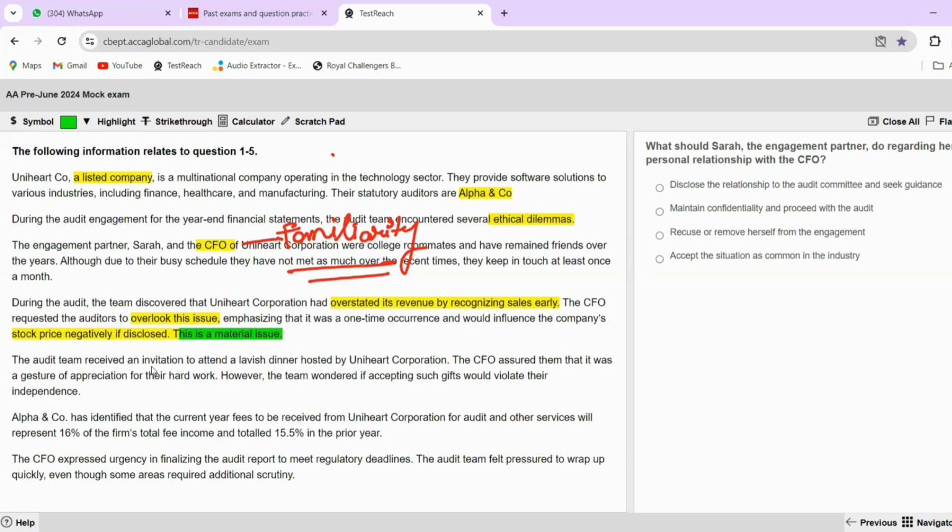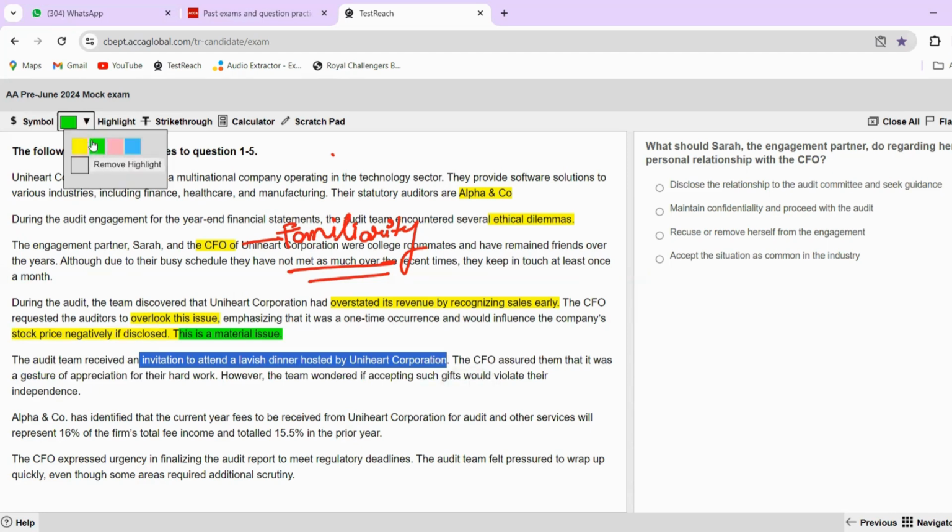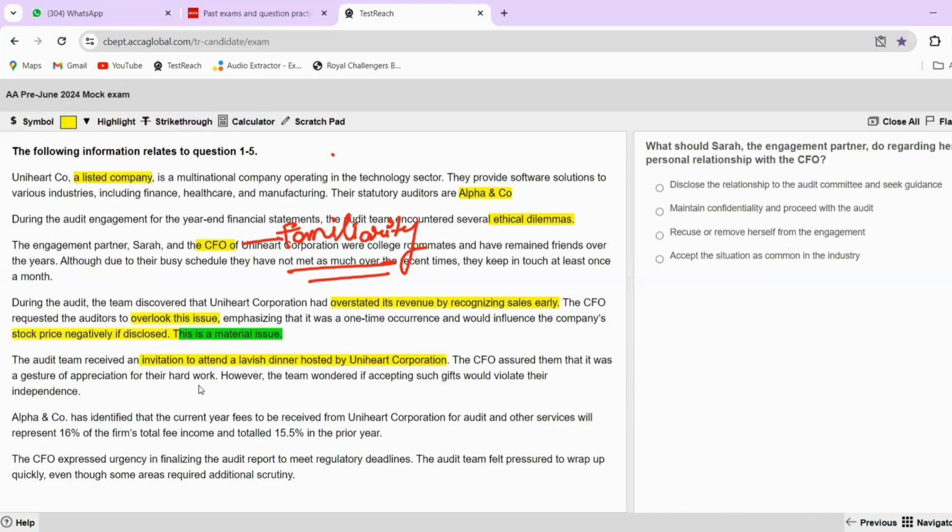Next. The audit team received an invitation to attend a lavish dinner hosted by the company. Again, lavish dinner, the bell should ring in your head that this is a self-interest threat. The CFO assured that it was a gesture of appreciation for their hard work.